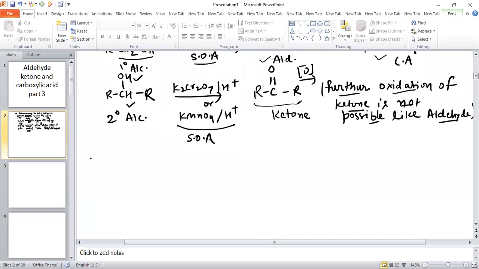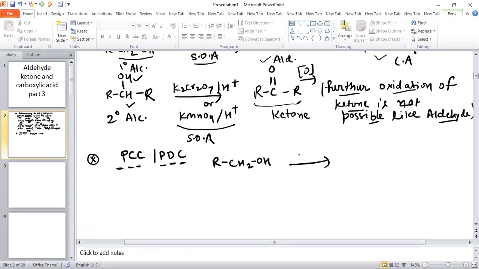PCC is pyridinium chlorochromate and PDC is pyridinium dichromate. So when we have, suppose, a 1 degree alcohol and we add PCC or PDC,